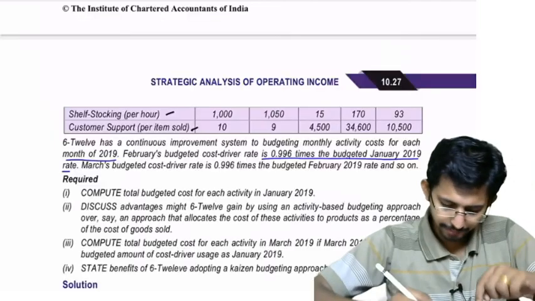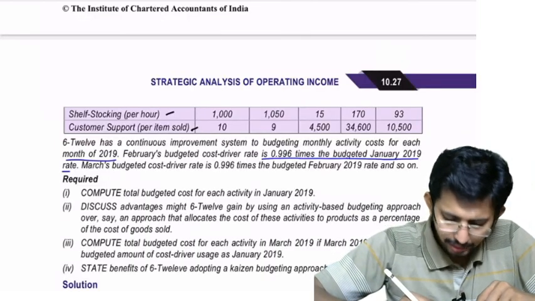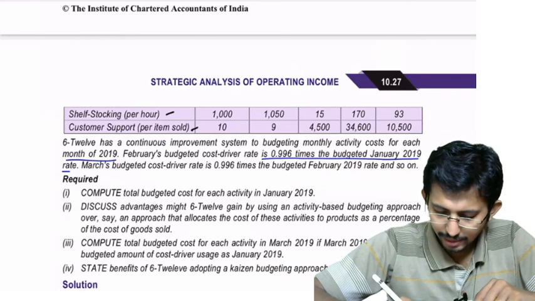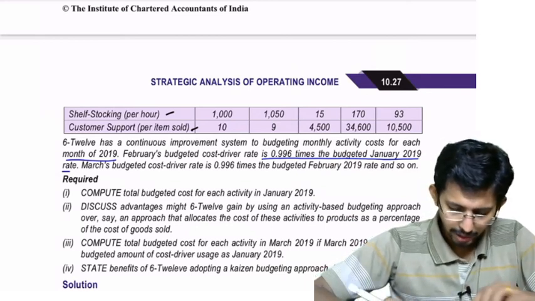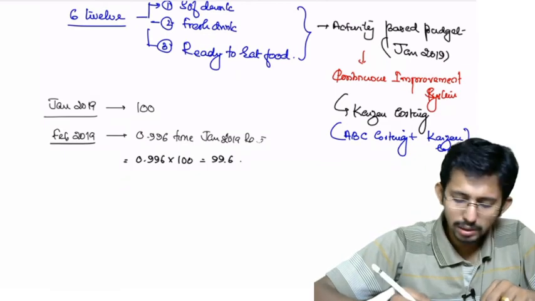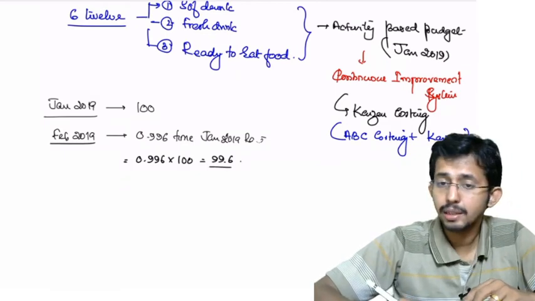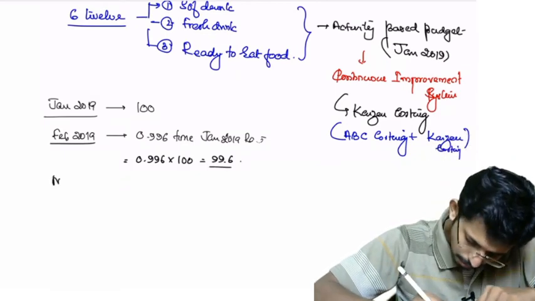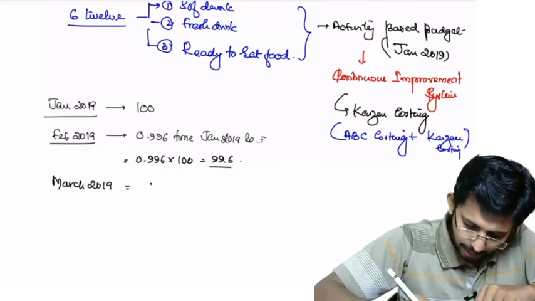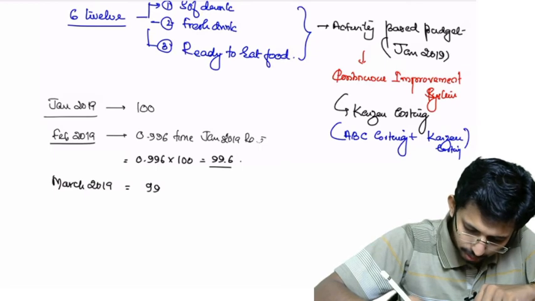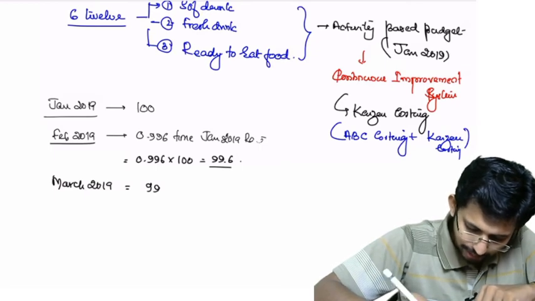And going further, March budgeted cost driver rate is 0.996 times the budgeted February 2019 rate, and so on. So if Feb 2019 rate is 99.6, then for March 2019, it will be 99.6 into 0.996.